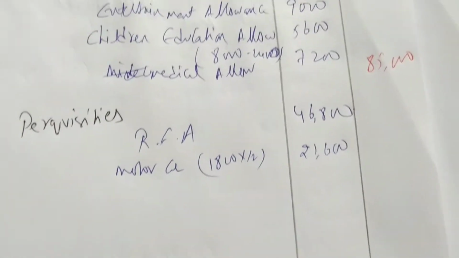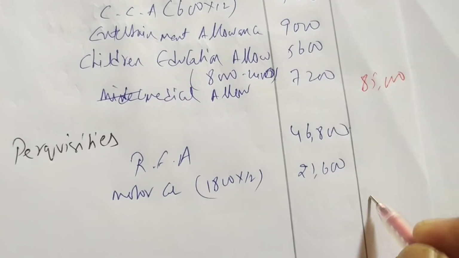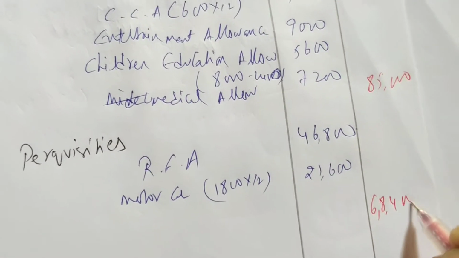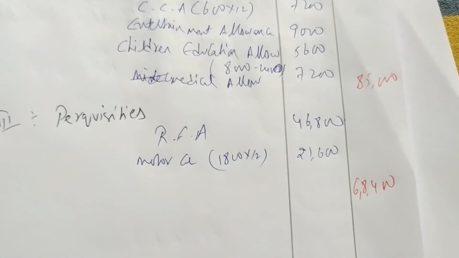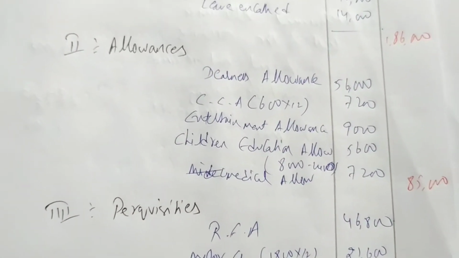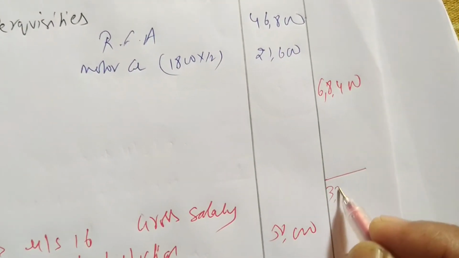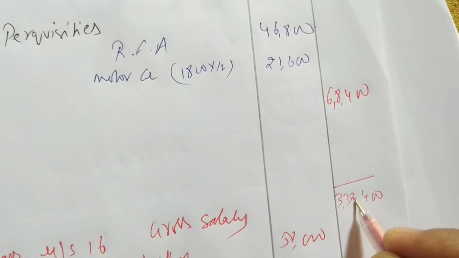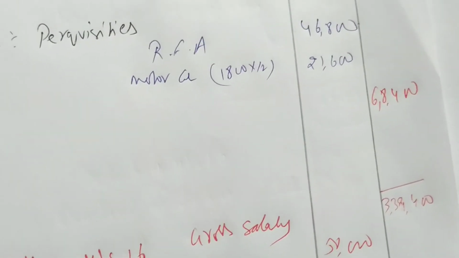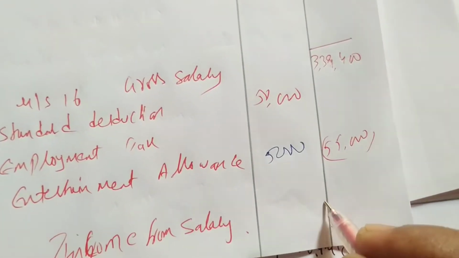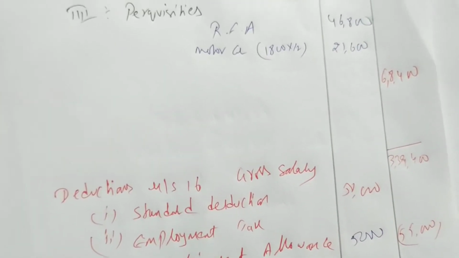We are having only two perquisites: 46,800 plus 21,600, so we get 68,400 as perquisites. Now for gross salary, you add all three: 68,400 plus 85,000 plus 1,86,000. So we are getting 3,39,400. Gross salary is 3,39,400. Then from that you deduct the 55,000 deduction, so minus 55,000, we get 2,84,400. 2,84,400 is income from salary. Okay.